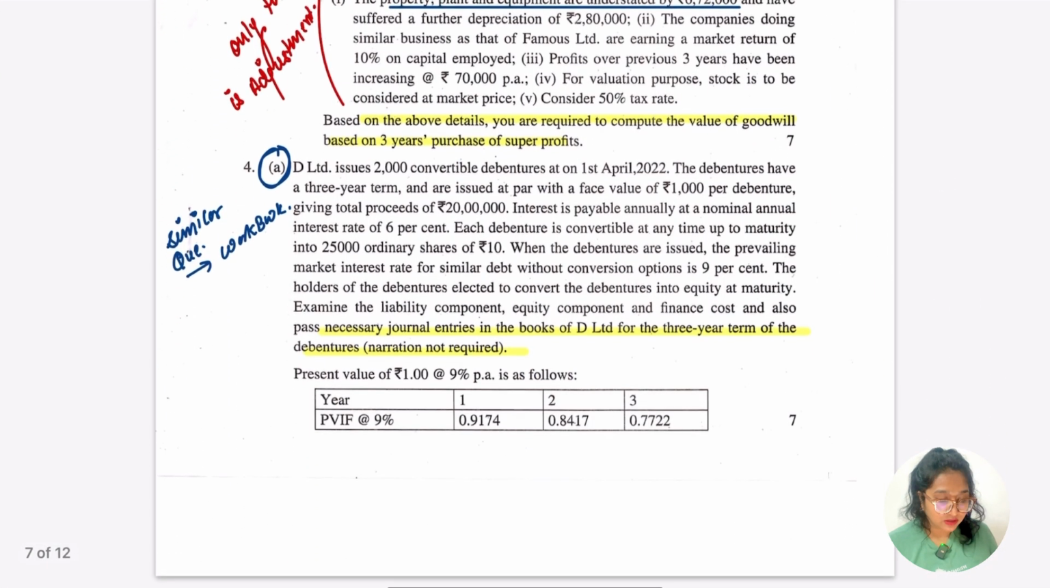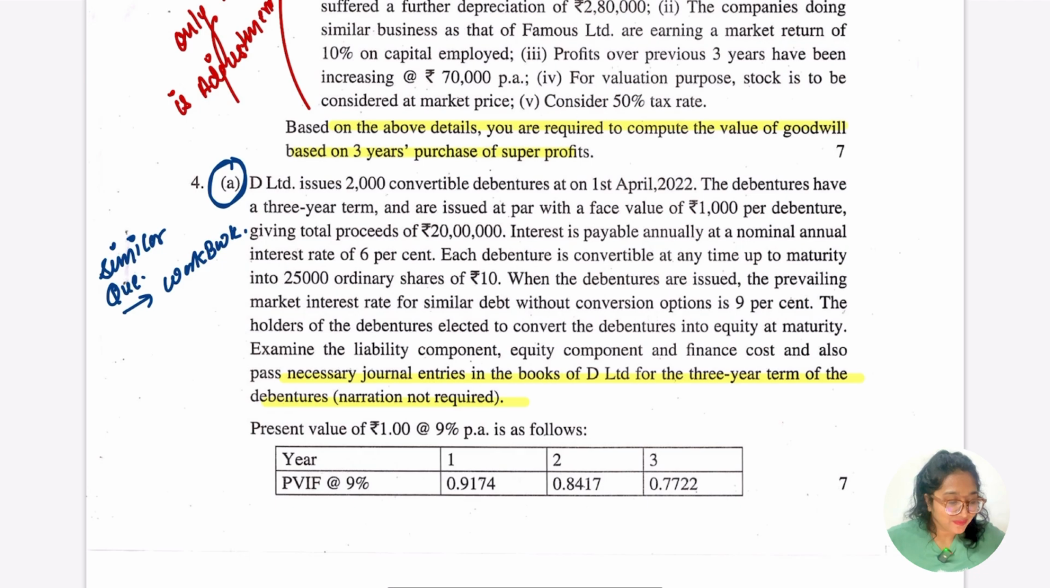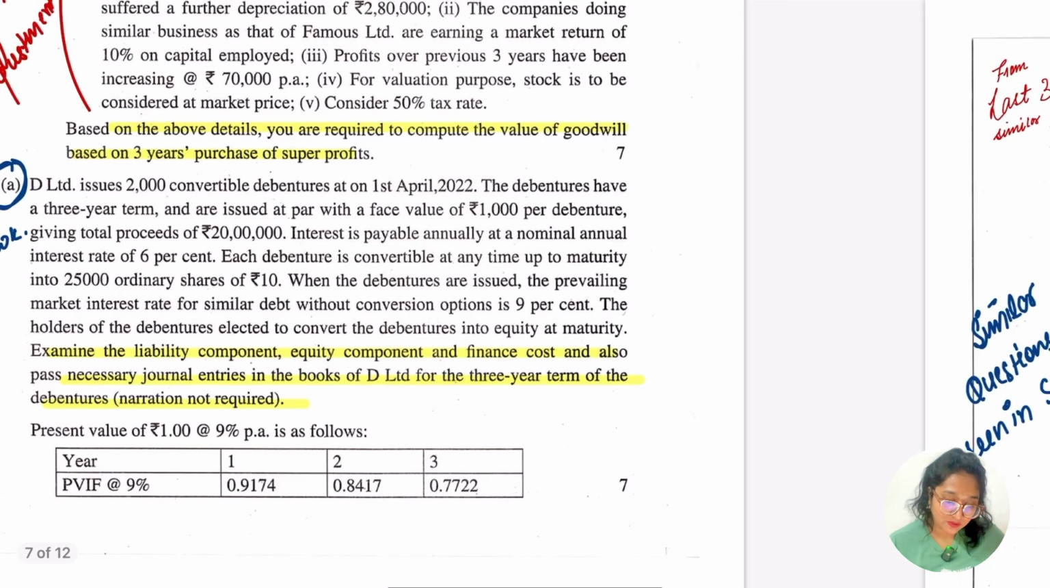Okay, so let's go for the 4th का A part. Now they are asking you to examine the liability component, equity component and the finance cost, and also pass the necessary general journal entries in the books of the company for the 3-year term of the debenture. अच्छा मैं बताऊँ ये वाला क्वेश्चन कहाँ से है? ये वाला क्वेश्चन सिंपल सा बात वर्कबुक से उठा लीजिए. The workbook is also there, ठीक है. So from the workbook you can find a similar question of this debenture वाला part, ठीक है. So not difficult. If you have practiced, then definitely it's thumbs up for you, ठीक है. So it was easy for you.